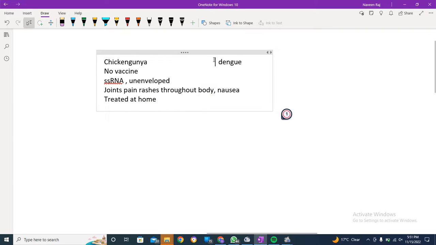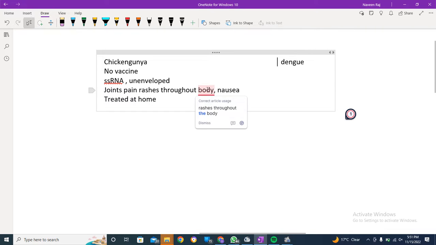Right now, let's talk about dengue. I'm not talking about the vector yet, because that is the similarity between the both.